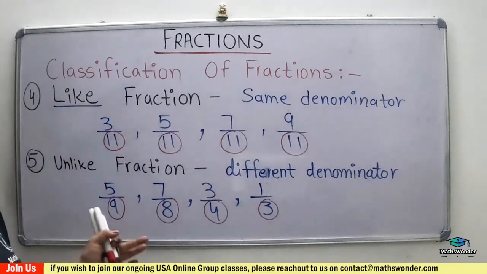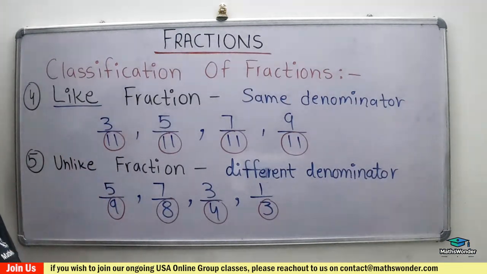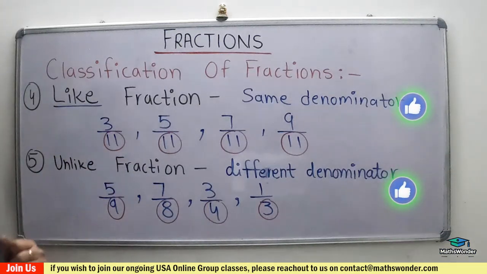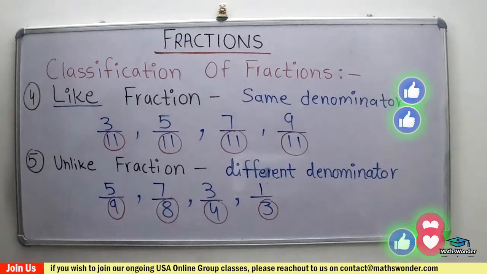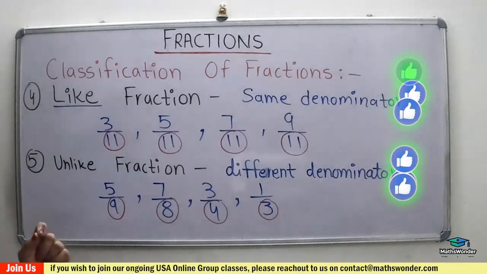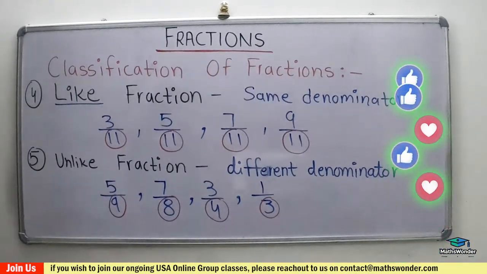But for addition and subtraction, you can't do them without like fractions. So how will you make the denominator the same? By the LCM method. That's why LCM is very important.